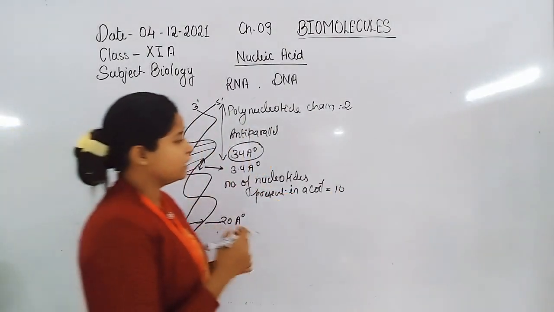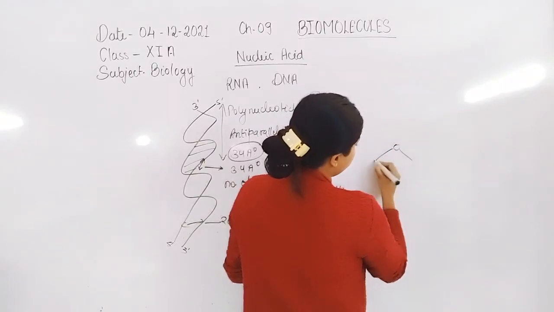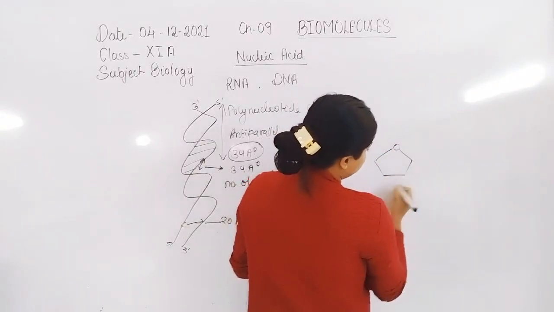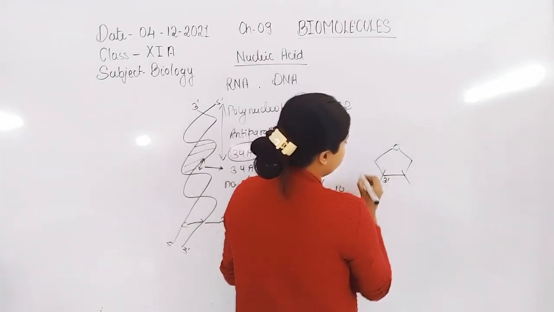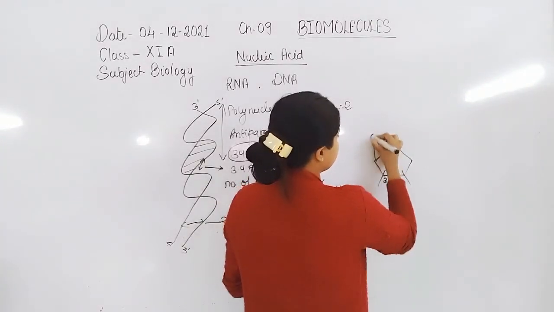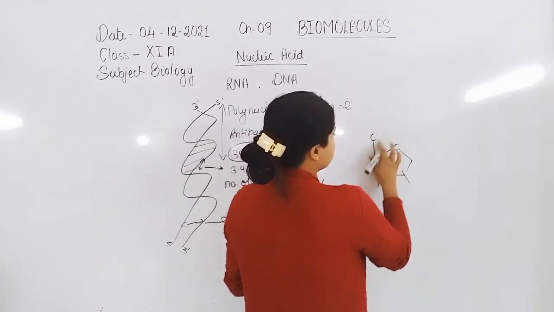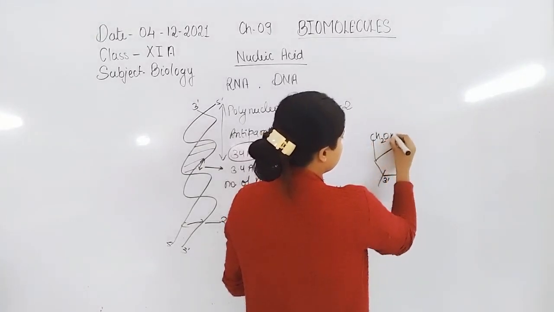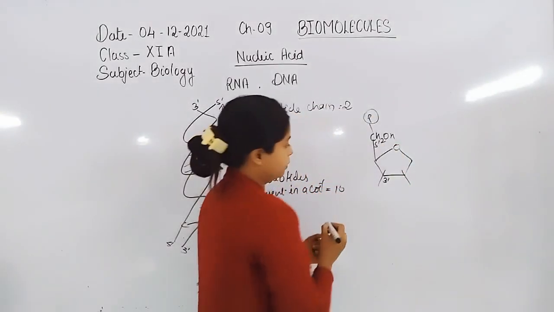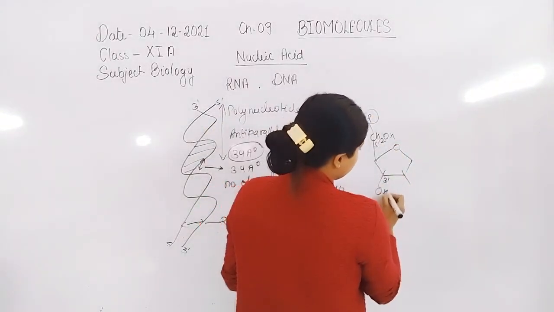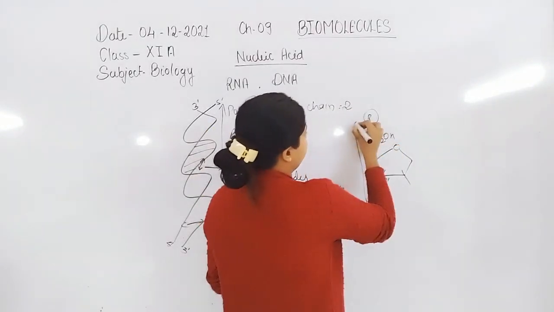Now how are they held together? They are anti-parallel in direction. So first we make a nucleotide which represents the 5 prime to 3 prime direction. Here is CH2OH, a phosphate group present on the 5 prime carbon, whereas on 3 prime a hydroxyl group is present. So this chain represents 3 prime here and 5 prime here.